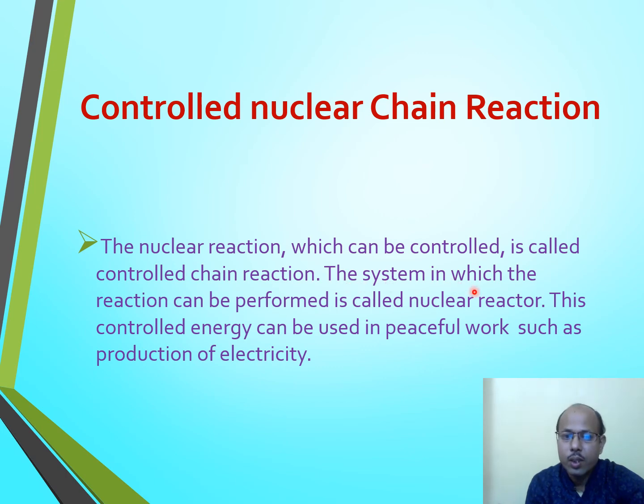The system in which the reaction can be performed is called a nuclear reactor. In a nuclear reactor, the rate of nuclear reaction is under our control, and if this reaction takes place at a steady rate, then it will produce a very large amount of energy, but not in the form of an explosion. Here energy will be produced at a steady rate, and that energy can be used to run the turbine, which ultimately produces electric energy. This controlled energy can be used in peaceful work such as production of electricity.